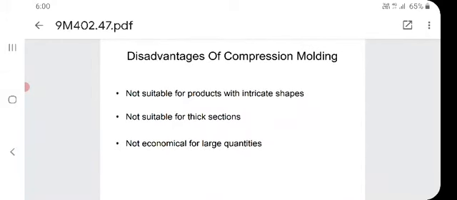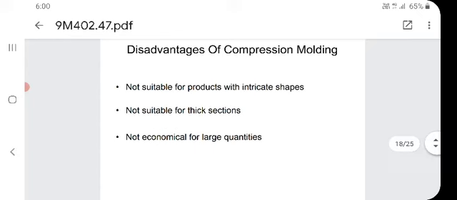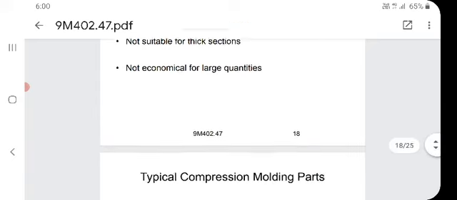Disadvantages of compression molding: not suitable for products with intricate shapes, that is, irregular shapes. Not suitable for thick sections, that means it is suitable only for thin sections. Not economical for large quantities, that is, it is best suited for batch production only.